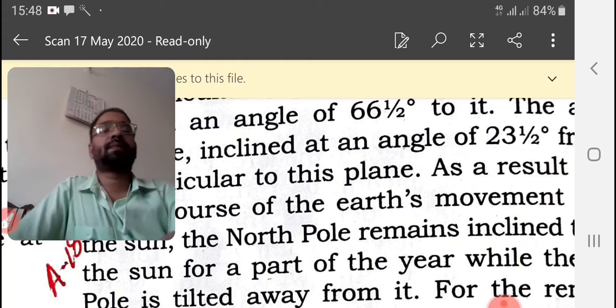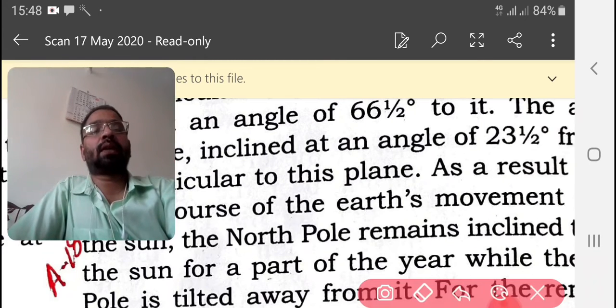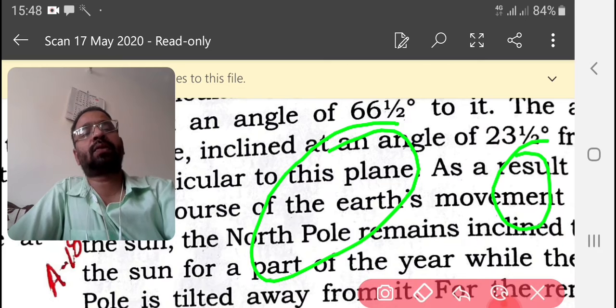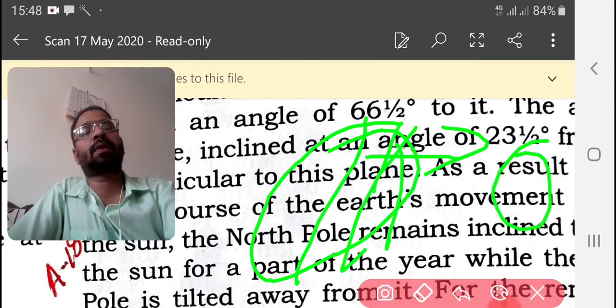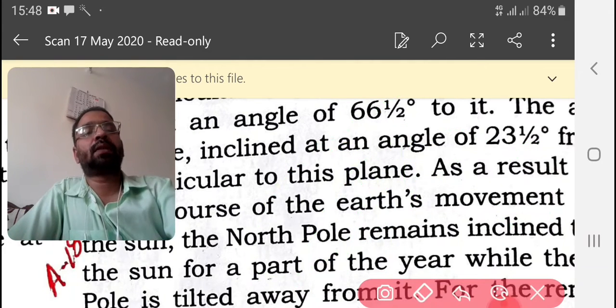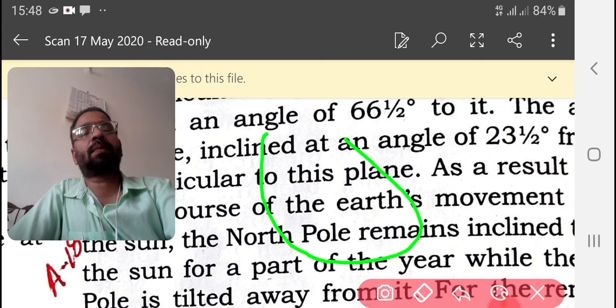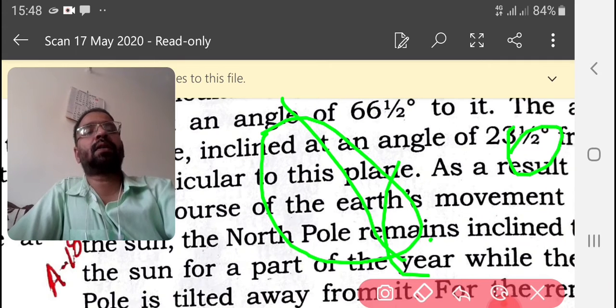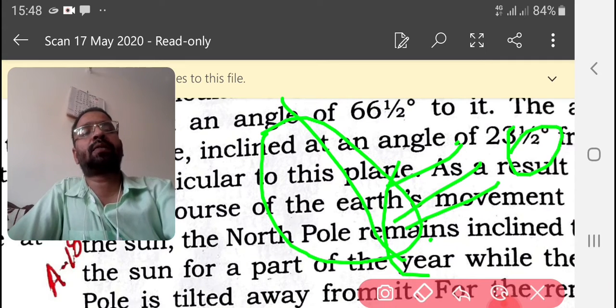Now we know what it is. Let me show you. For some time the north pole will be inclined towards the sun. Understood? This part will be near, so what will happen? This part will get summer. After some time, what will be the situation? Automatically the other part, the south pole, will face towards the sun. This part will have summer and this part will have winter. This is how it can reverse.